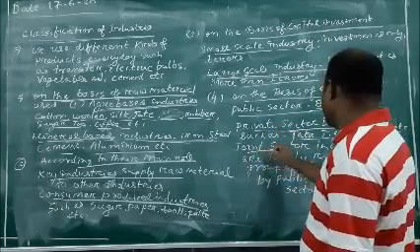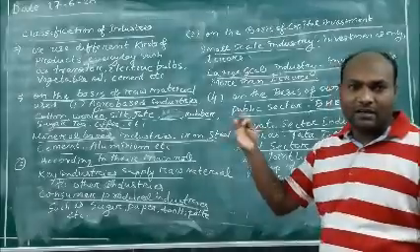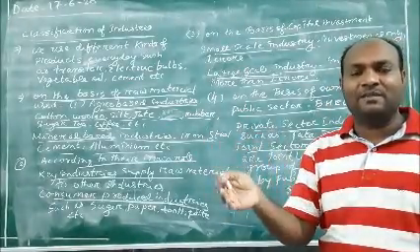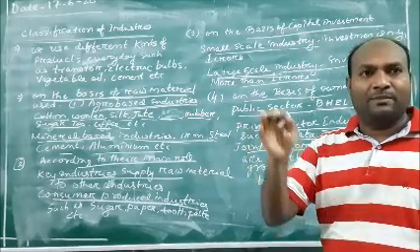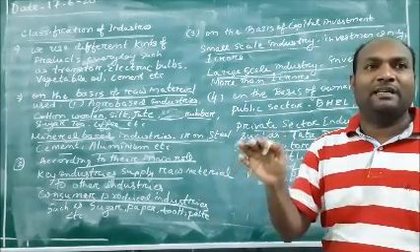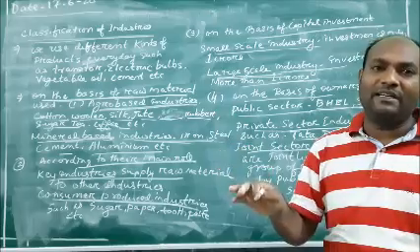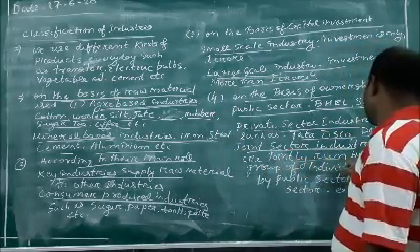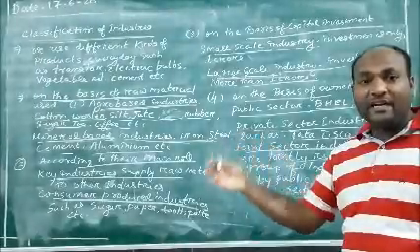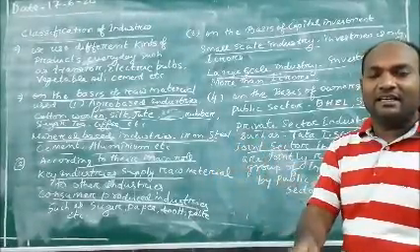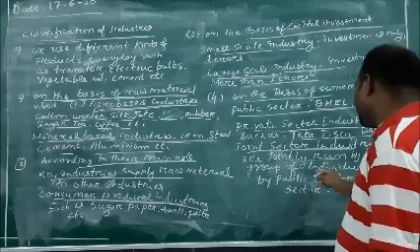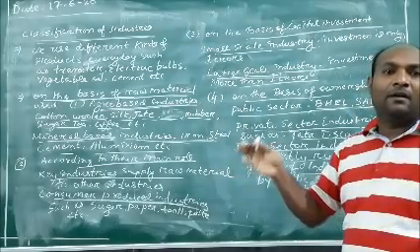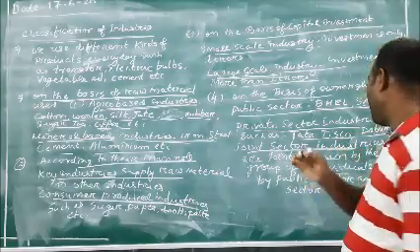And the next one is joint sector. That means both the government as well as the private sector have partnerships. Whatever the outcome of the profits is, both the government as well as the private sector are jointly running the industries here. So whatever the profits are, they are shared by the public sector as well as the private sector.